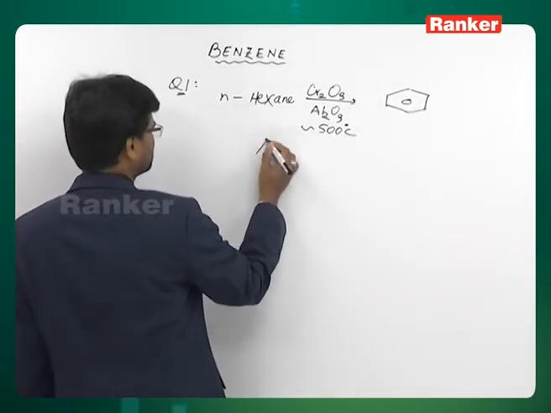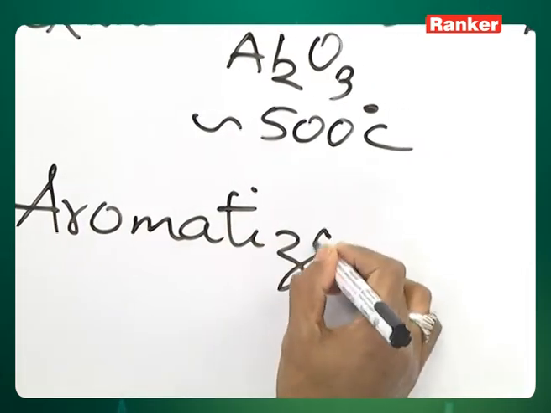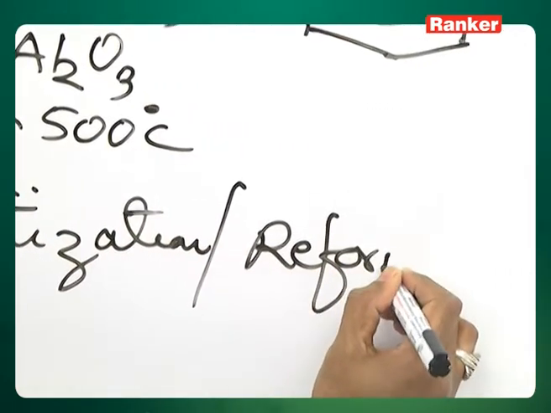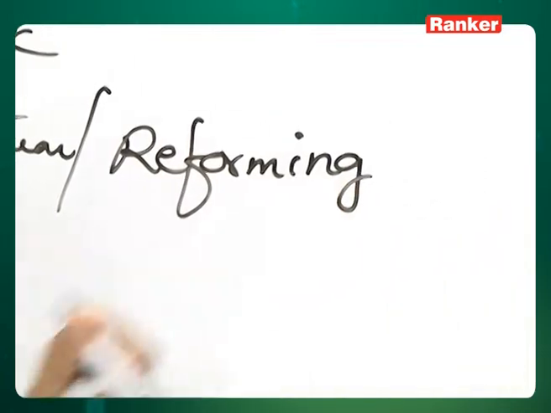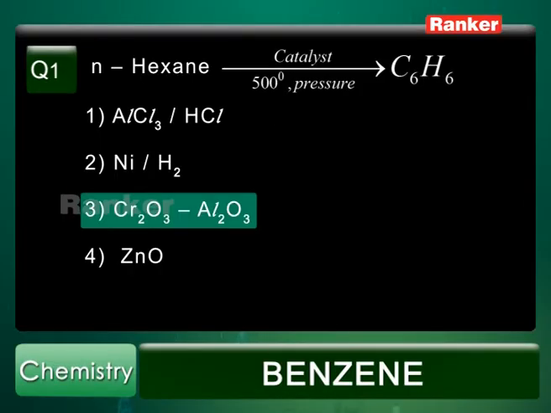This is called aromatization, also called reforming. So the correct answer is option 3.